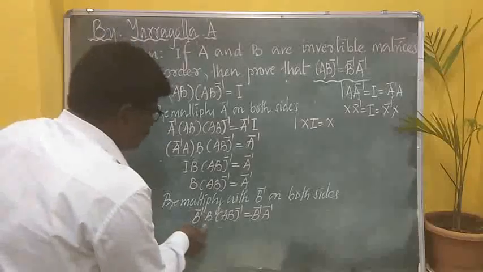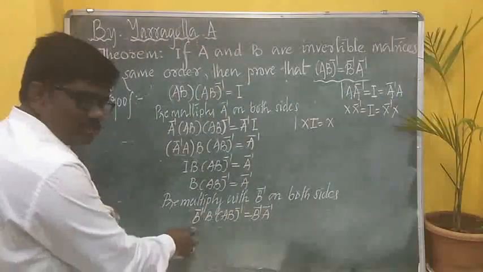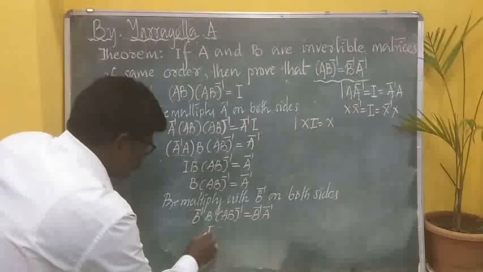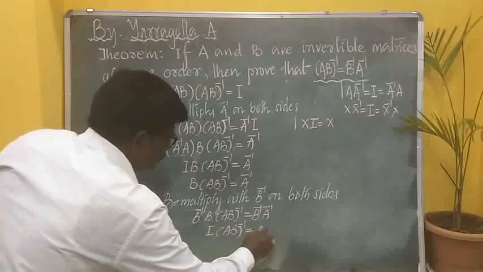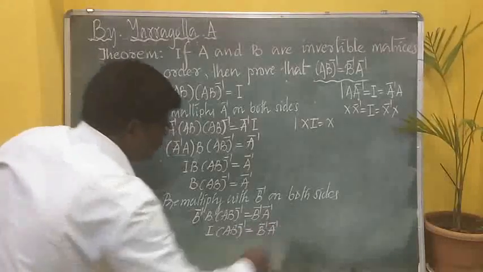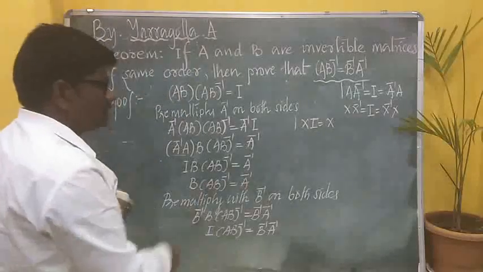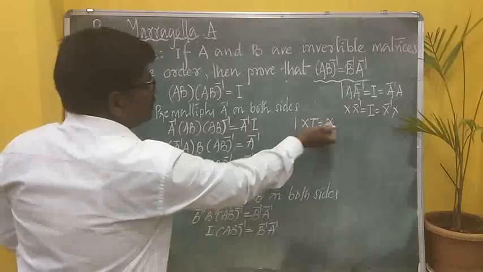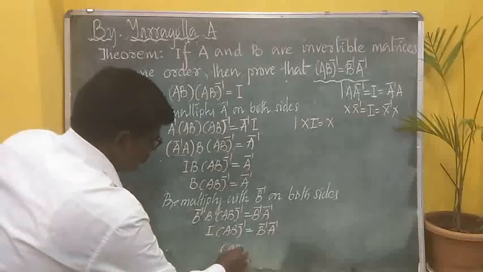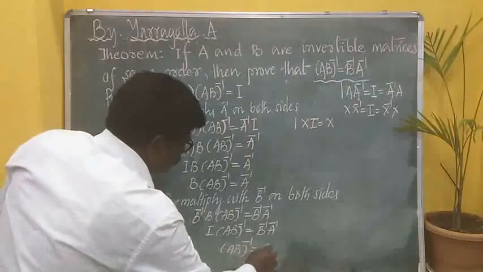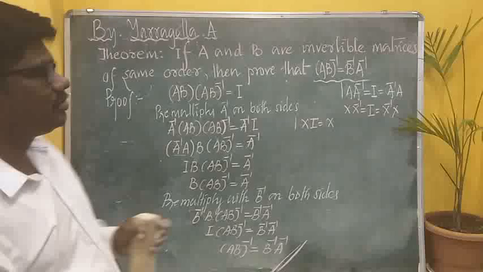Okay. B inverse into B. Can somebody tell me? A inverse into A is I. In that case, what is B inverse into B? Yes, you are right. It is I. So I into AB the whole inverse is equal to B inverse into A inverse, and any matrix multiplied with I will remain the same thing. That means I multiplied with X is X only. So AB the whole inverse is equal to B inverse into A inverse. This is our proof.